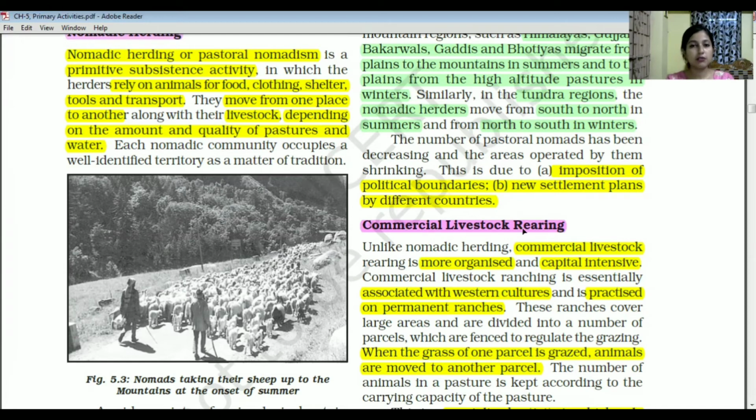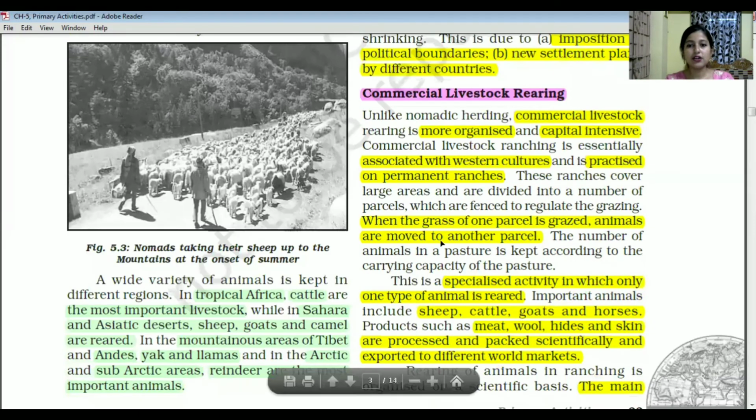Next comes commercial livestock rearing. Over here, this kind of rearing is done in a much more organized, scientific and technical way. One big parcel of land is segregated into different small parcels, and when the grass of one parcel is grazed, the animals are moved to another parcel.